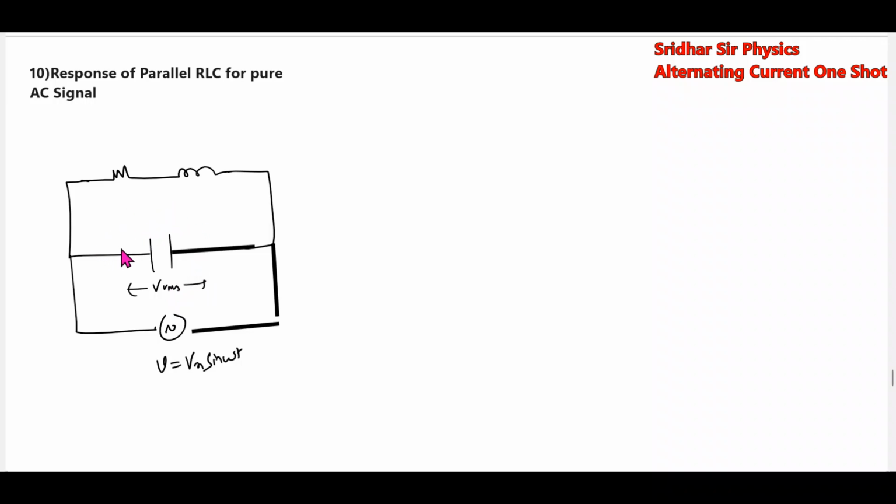The current flowing in one branch will be I1, and in the other branch I2. This branch is R and L, and we know tan phi 2 is XL by R, that is omega L by R.